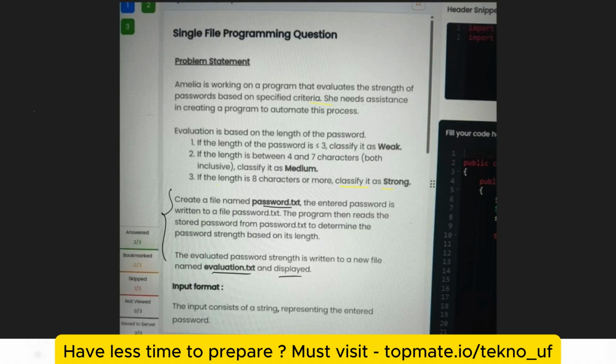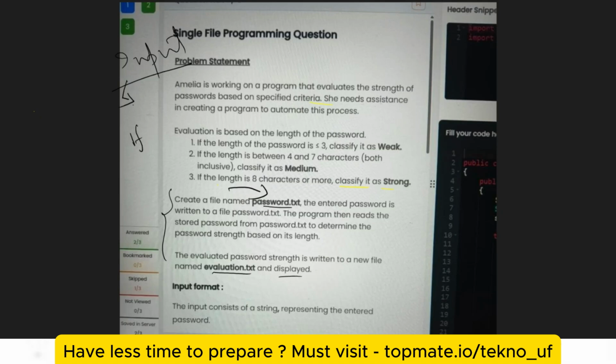So the basic task is, at first you are taking the input from the user, right? After getting the input, you have to push the input to a file called password.txt, which you have to create. So create the file password.txt and push the password to this file, and then fetch the password from password.txt and run your logic and check if this is a weak, medium or strong password.